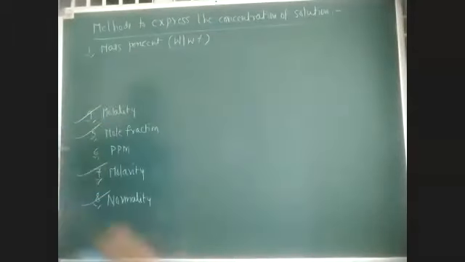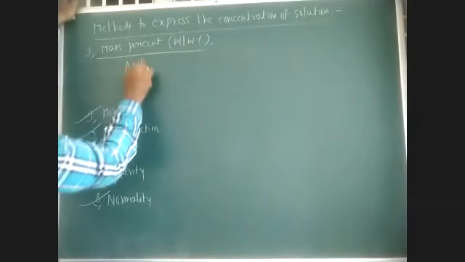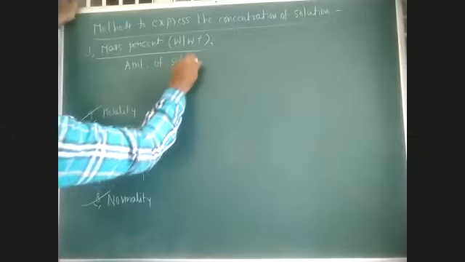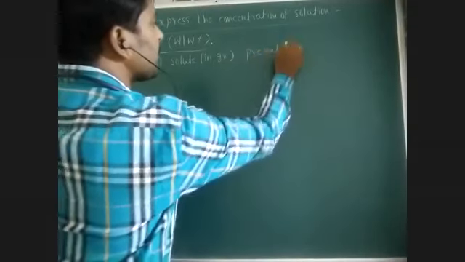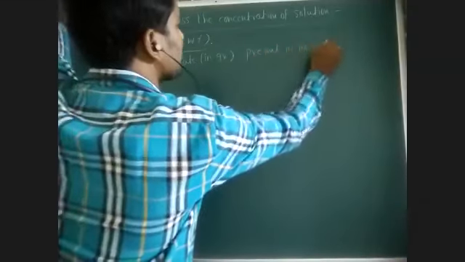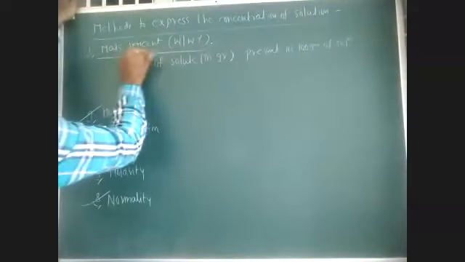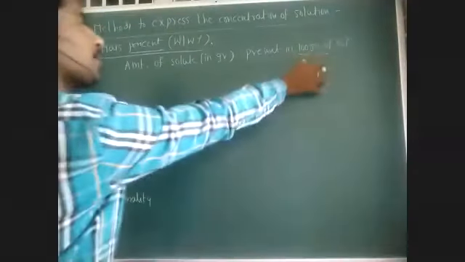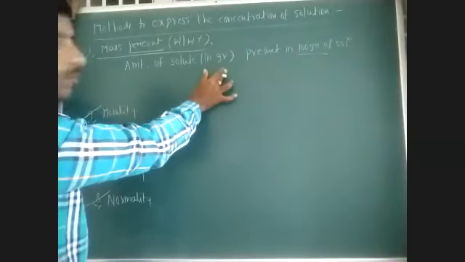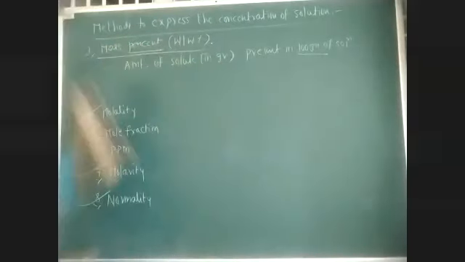First, mass percentage, also called weight by weight percent. It is the amount of solute in grams present in 100 grams of solution. We say percent, so we have to take 100 grams of solution. In 100 grams of solution, how much amount of solute is present in grams? That is called mass percent.